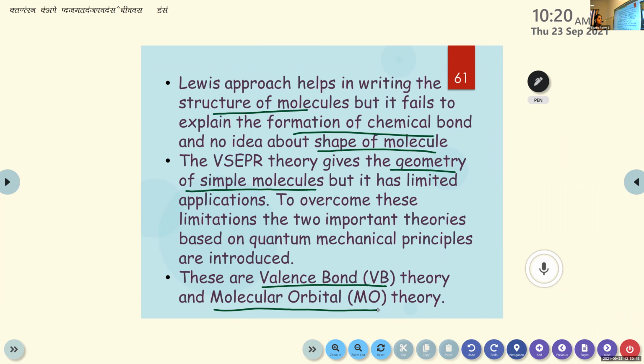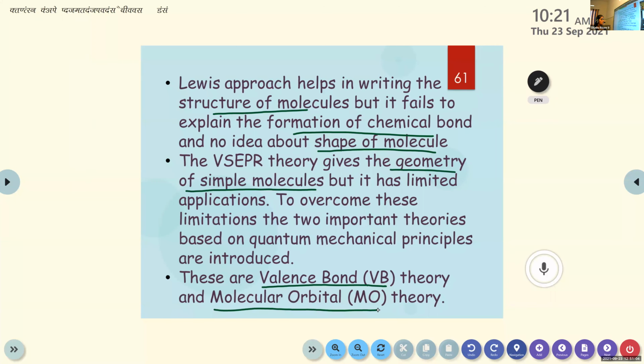Okay, so based on the chemical bonding and molecular structure, there are mainly 4 types of theories. Starting from Lewis structure, Lewis structure only helps in drawing the structure of the molecules, but it does not explain the formation of chemical bond. Then no idea about shape of the molecule.